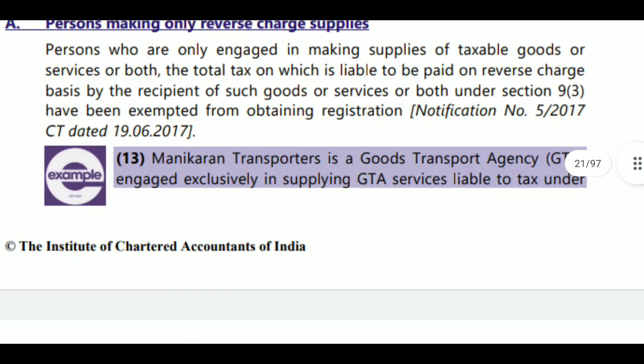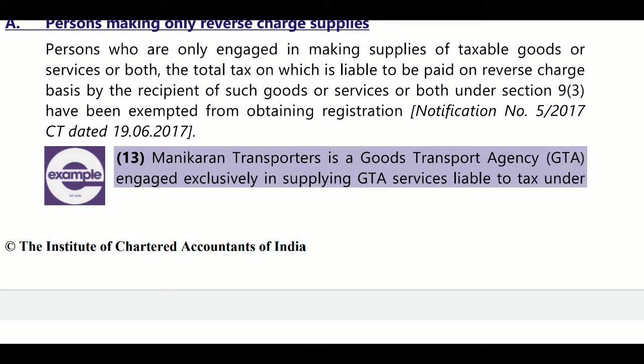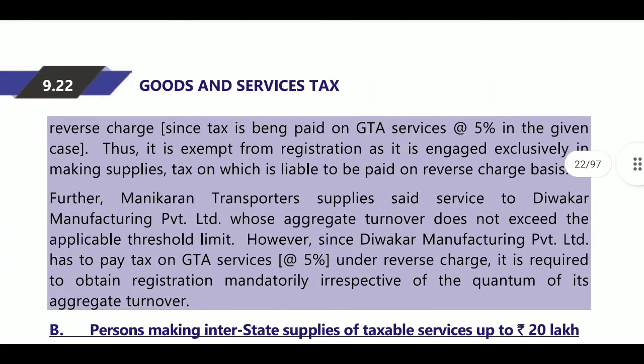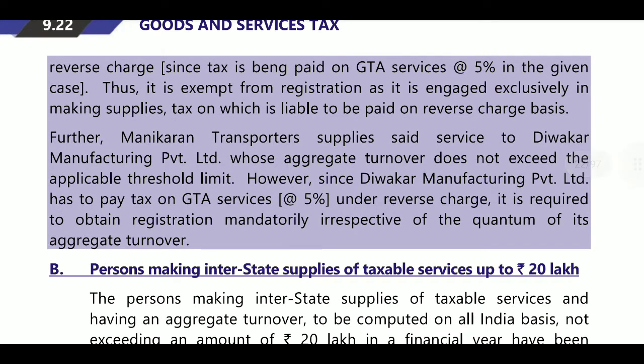For example, Manikarna Transporter is a GTA, engaged exclusively in supplying GTA services liable to tax under reverse charge. GTA is liable to tax under reverse charge. So since tax is being paid on GTA services at the rate of 5%, it is exempted from registration as it is engaged exclusively in making supplies, tax on which is liable to be paid on reverse charge basis. Further, Manikarna Transporter supplies said services to Divakar Applicable Manufacturing Private Limited, whose aggregate turnover does not exceed the applicable threshold limit.